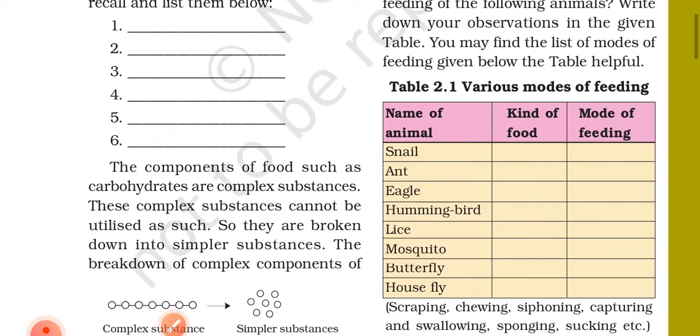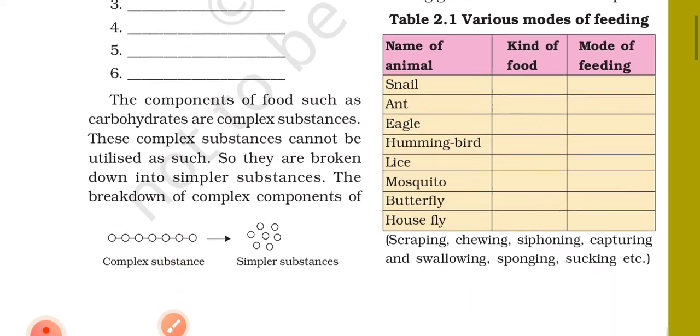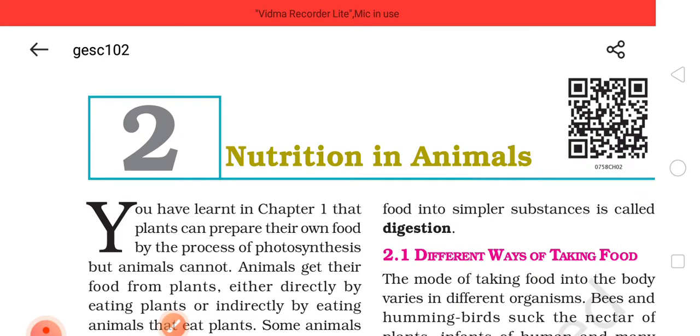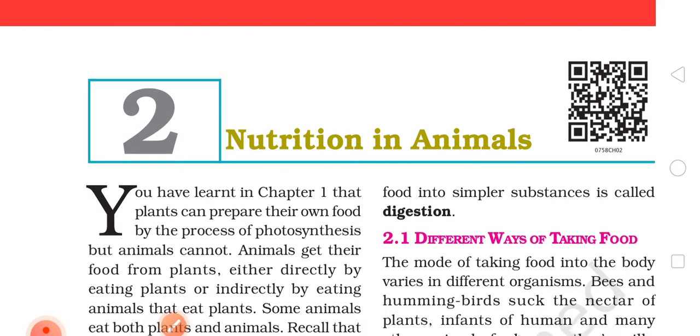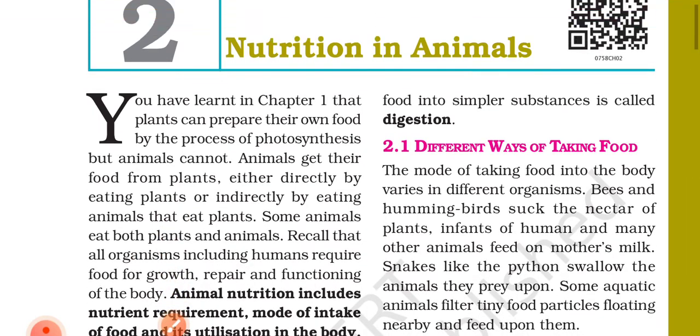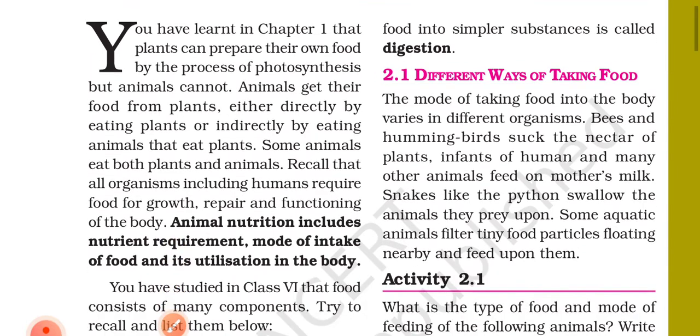The components of food such as carbohydrates are complex substances. These complex substances cannot be utilized as such, so they are broken down into simpler substances. The breakdown of complex components of food into simpler substances is called digestion. I am repeating, the breakdown of complex substances of food into simpler substances is called digestion. 2.1 Different ways of taking food.